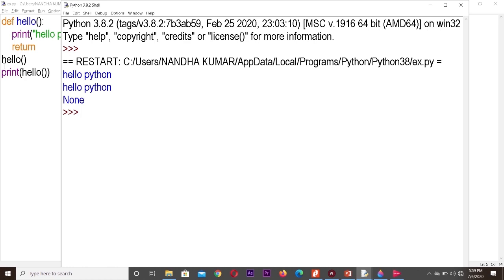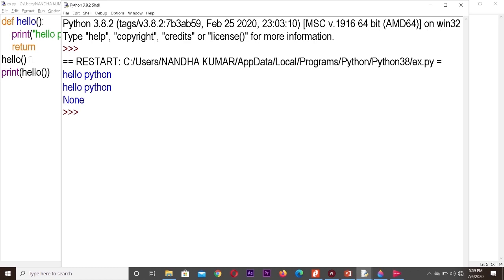We have two call statements. Hello, simply I have called the function hello. Okay, for this you will be getting the output as hello python. Again one more call statement I have given, that is print of hello, within the print function. So it is giving us the output as hello python none, because we have used the return statement here without returning any value.